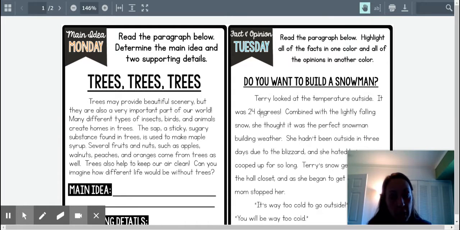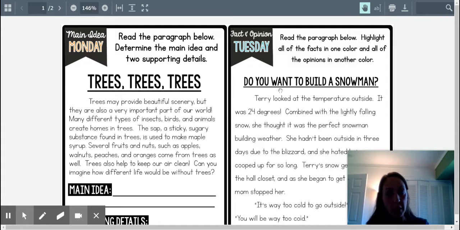For the second box, we've got fact and opinion Tuesday. The difference between facts and opinions is that facts are things that can be proven, either true or they can be unproven as well. So sometimes what you would list as a fact might be incorrect, but it would still fall under that label of a fact. Opinions are things that express our own personal feelings about something.